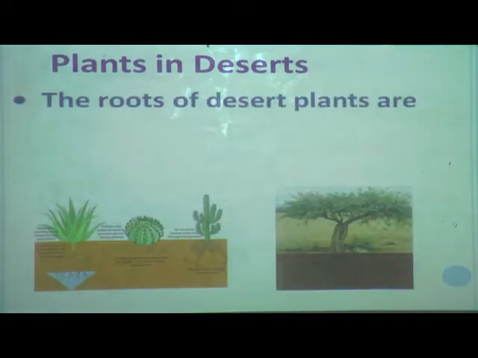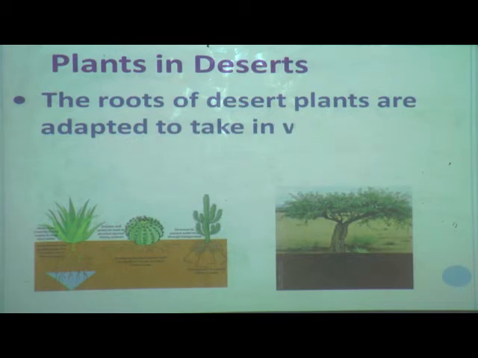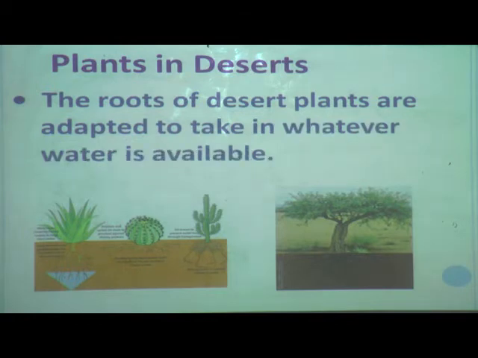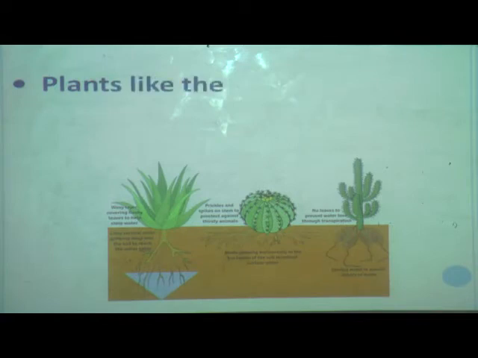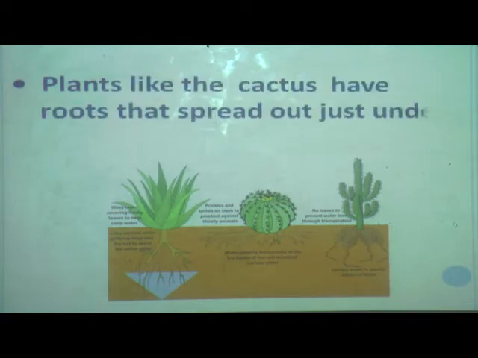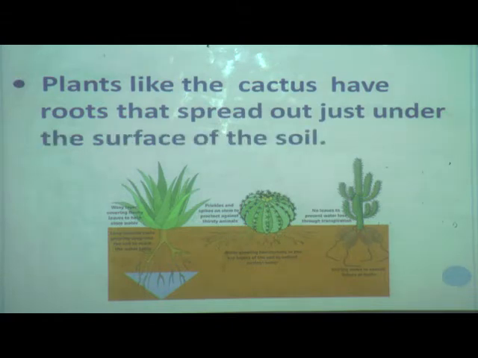The roots of desert plants are adapted to take in whatever water is available. So plants like the cactus have roots that spread out just under the surface of the soil. Here you can see in the picture the roots of the cactus, spread just under the surface of the soil.